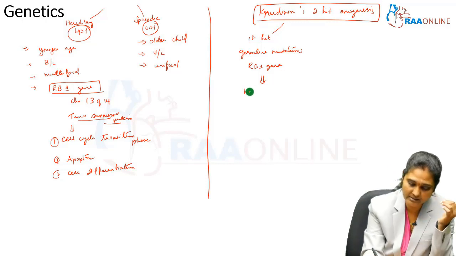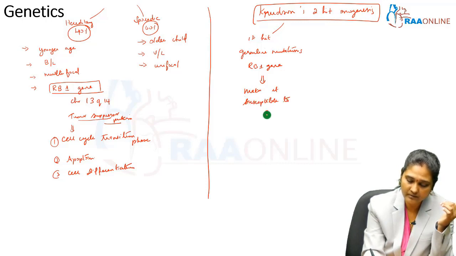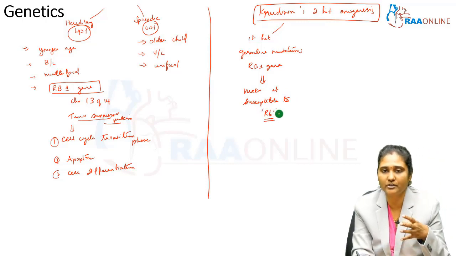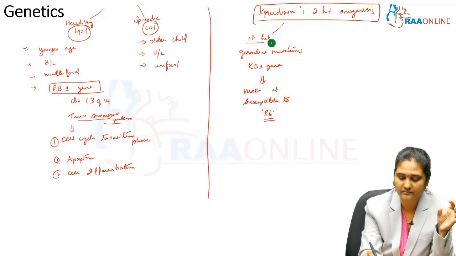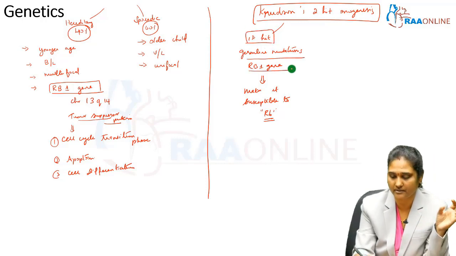So it makes the child susceptible to, that is predisposed to, retinoblastoma. That is the first hit, which occurs as a germline mutation on the RB1 gene.